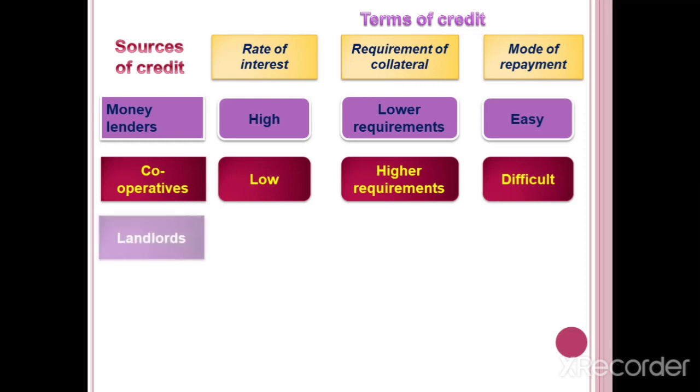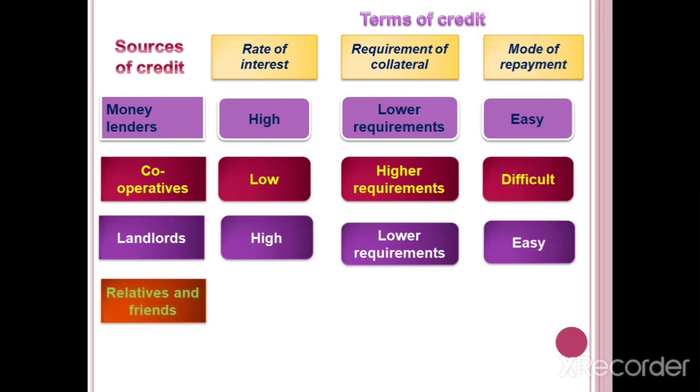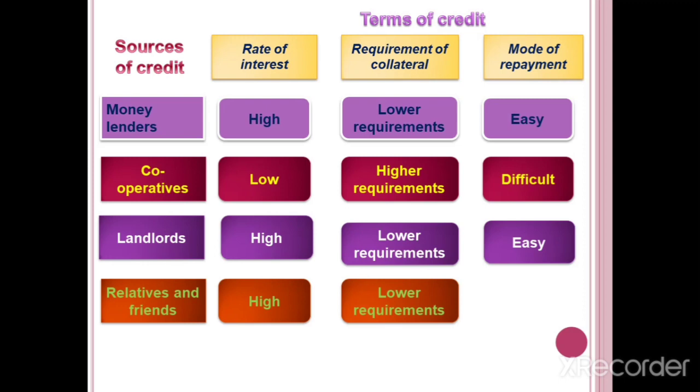Okay, children. The next source of credit is landlords. Then rate of interest: which type of interest will they charge? They will charge high. Very good. Then the requirements of collateral, is it higher or lower? Very good. Lower. And mode of repayment, it is very easy. Very good. Next, sources of credit: relatives and friends. Which rate of interest will they charge? They will charge a high interest rate. Then requirements of collateral? Very good. Lower. And is the mode of repayment easy or difficult? It is very easy. Very good.